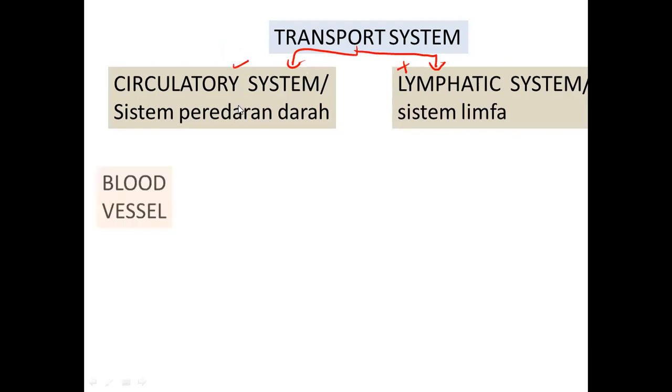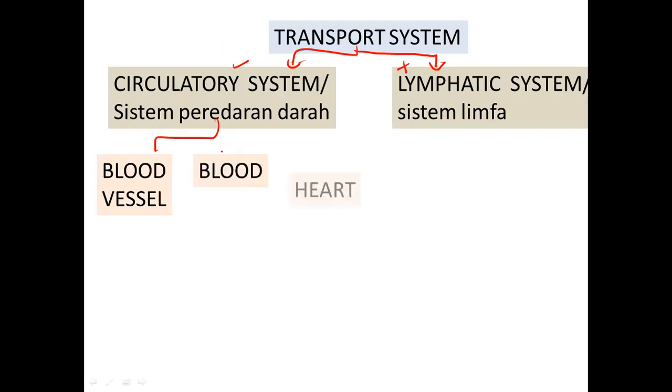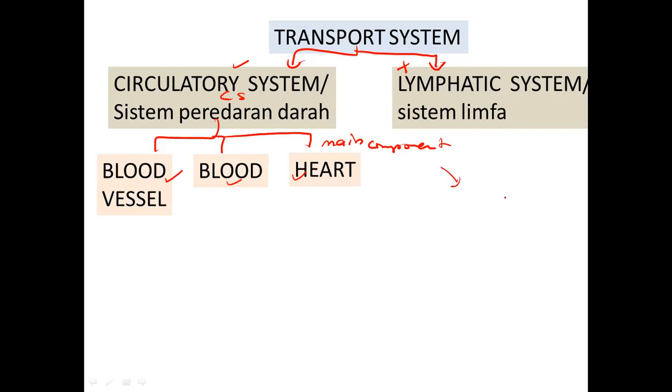So di bawah circulatory system, ada lagi another 3 macam tulisan kolom macam tu lah. Okay. So under circulatory system kita akan belajar blood vessel, blood and heart. So these are called the main component. Komponen utama di dalam circulatory system. Maksud komponen utama. Okay, apakah komponen utama pengangkutan darat?